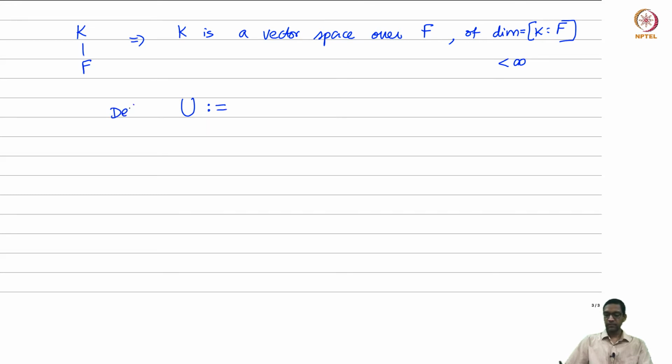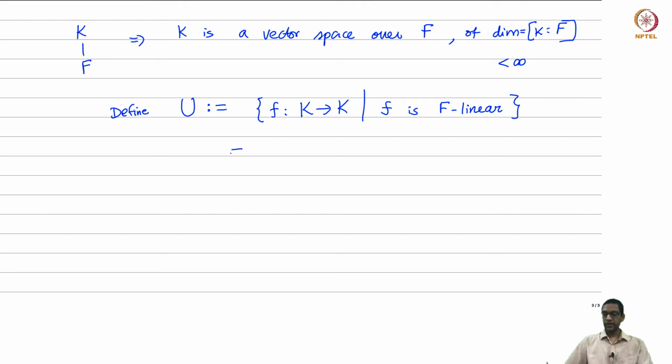Let's define U to be the set of all maps. Think of it as the set of all maps f from K to K, set functions, which satisfy an additional property that f is a linear transformation of K thought of as an F vector space. So f is F linear.